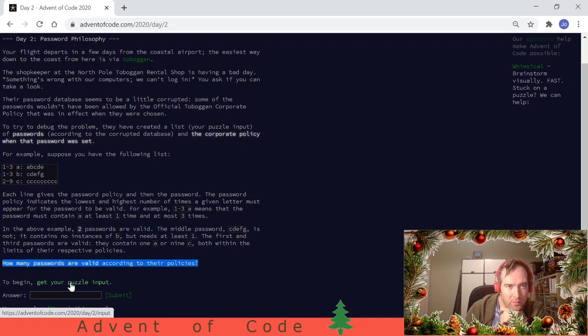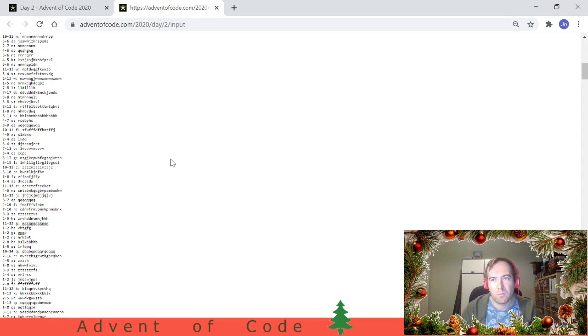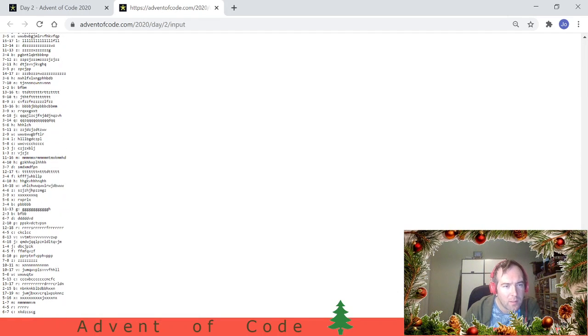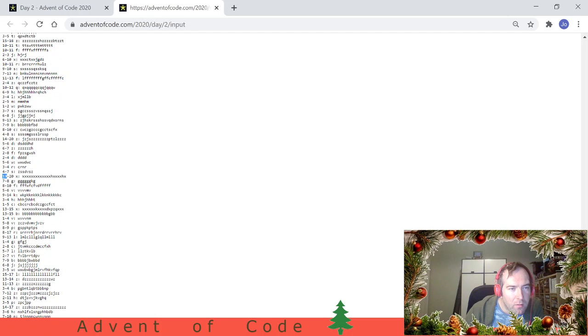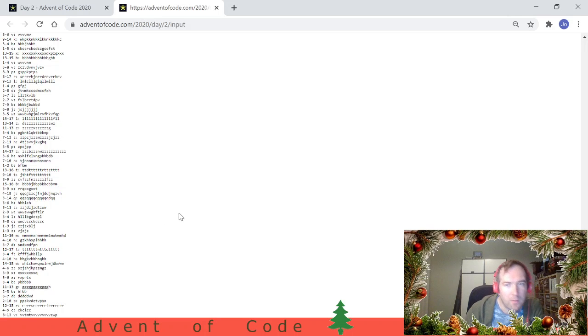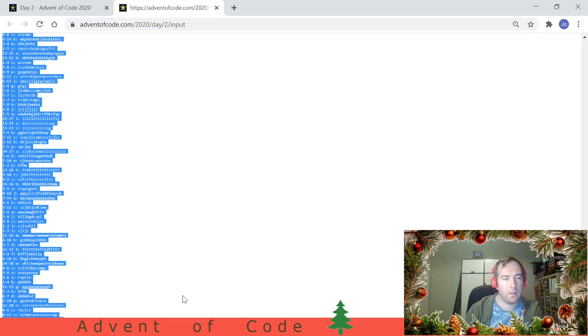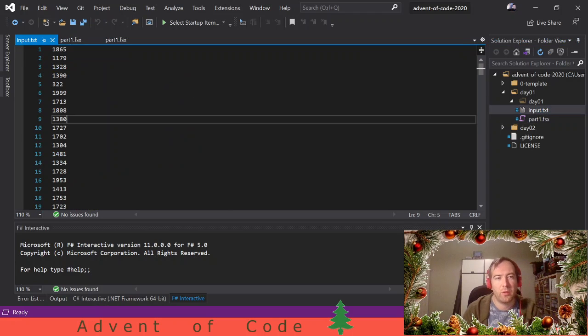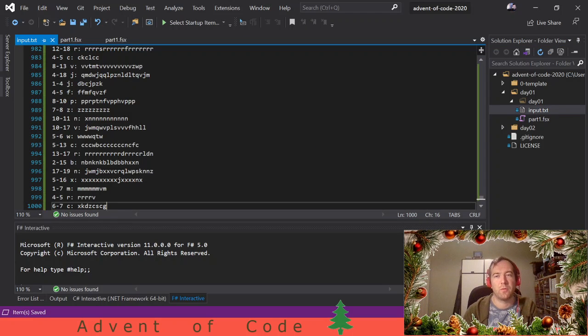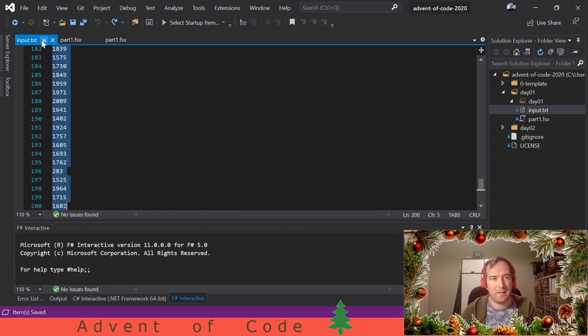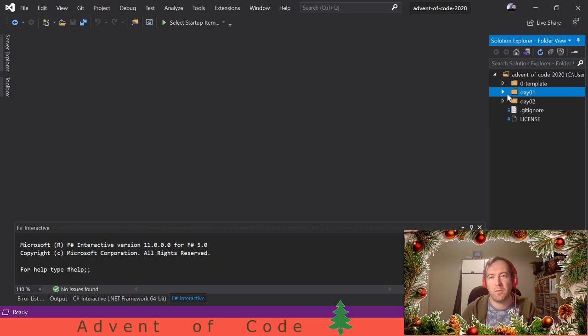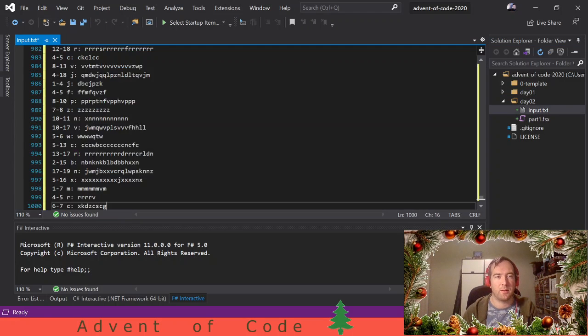So our password input, let's just quickly look. Okay, that's a big list. Let's take a look at the kinds of inputs. It's always a range of 2 numbers and a letter, and then the password. Numbers can be pretty high, so it's not just single digits. Okay, let's put this in a file somewhere. So there we go. That's day 1, I'm sorry. Let's roll that back and let's open day 2. That's better.